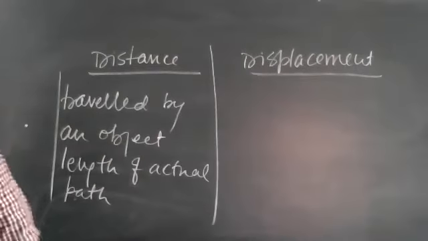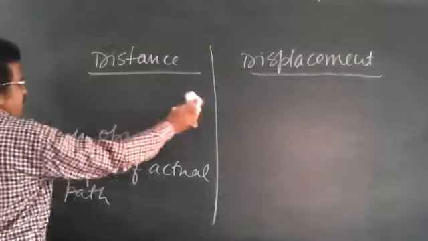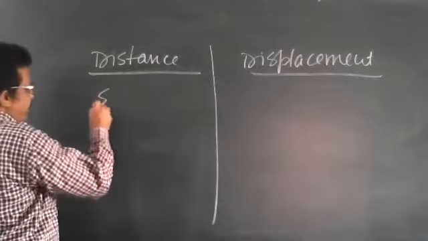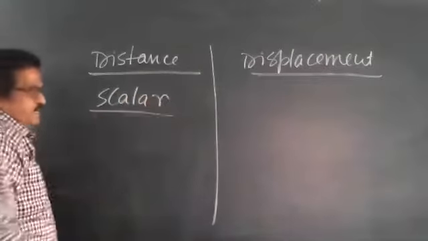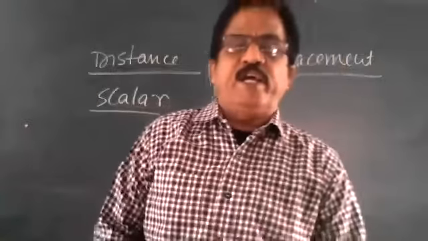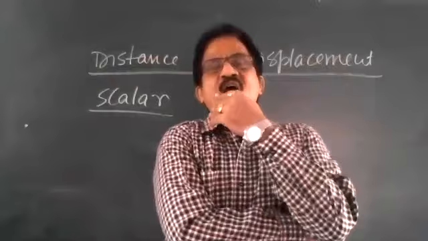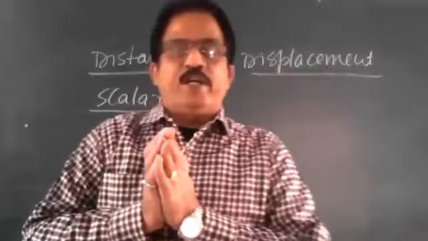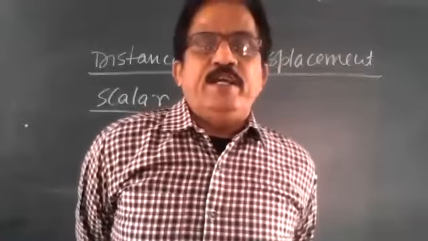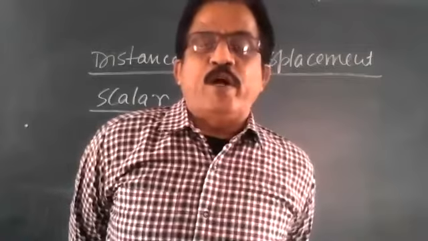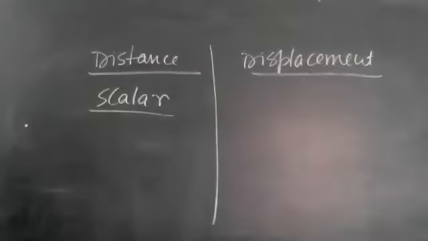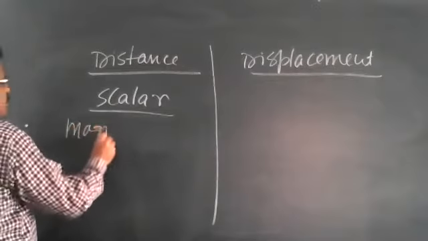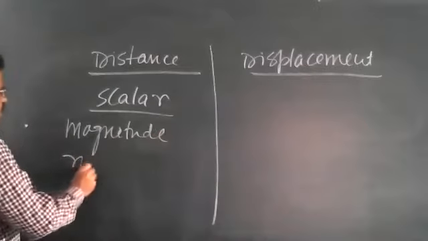Now, distance is a scalar quantity. What is the meaning of scalar quantity here? It only has magnitude, not direction.